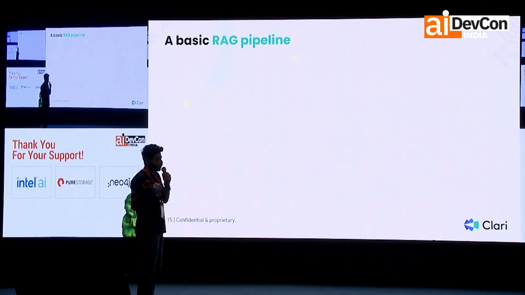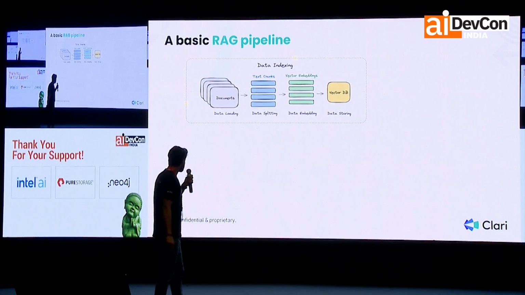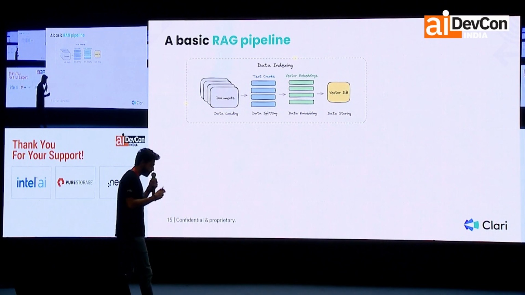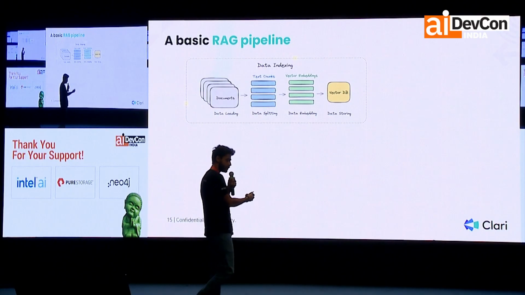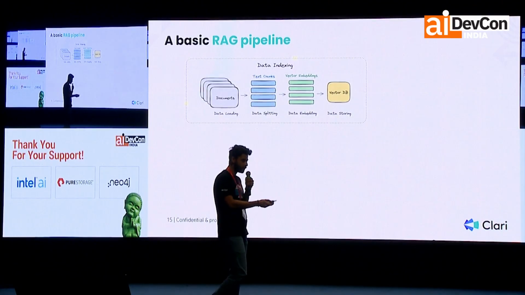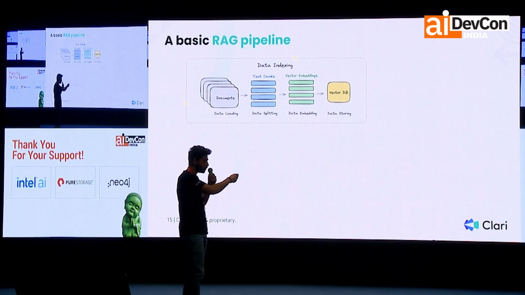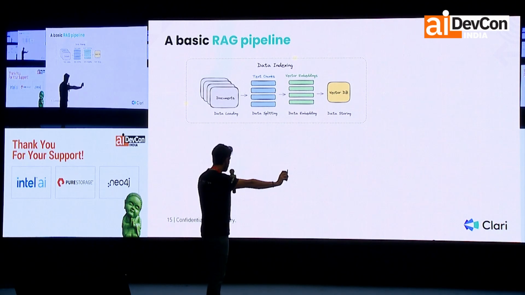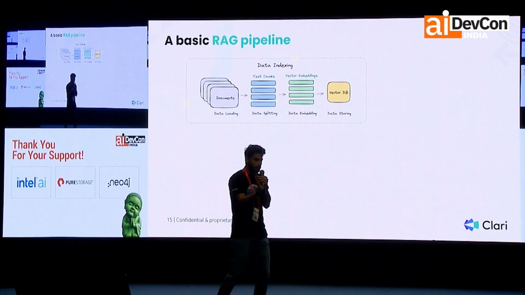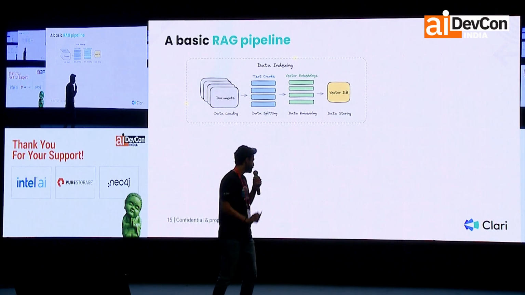First, I'll explain what a basic RAG pipeline looks like and how we are different from it. A basic RAG pipeline has 2 components. One is ingestion, where you take all your documents, chunk them, and embed them with the embedding model that I explained a while back. Then you stuff all of this into a vector DB, which gives you the capability of querying, basically doing the semantic similarity.